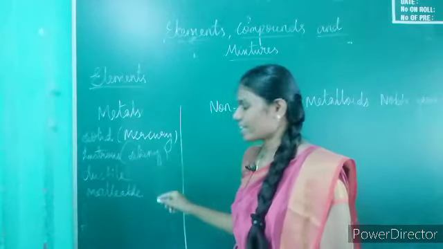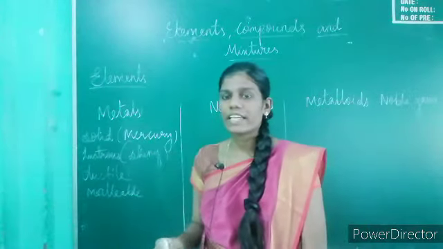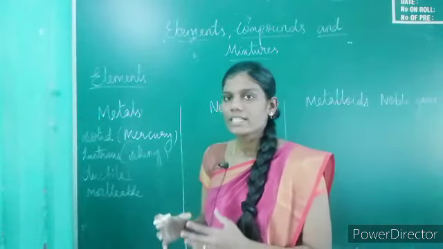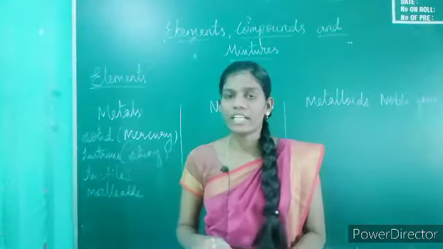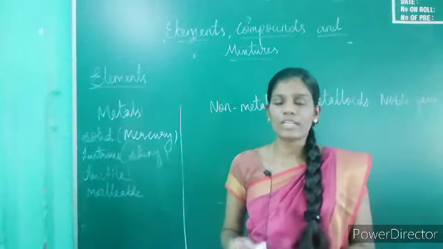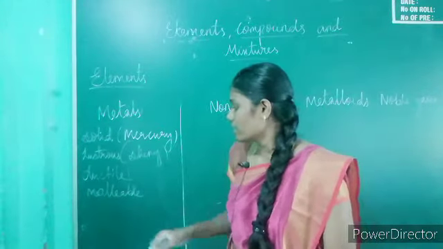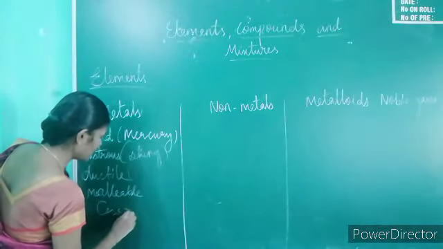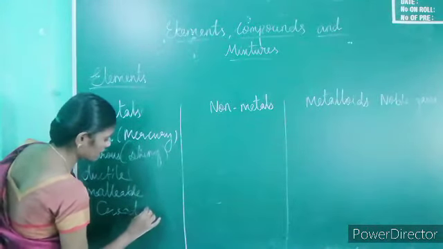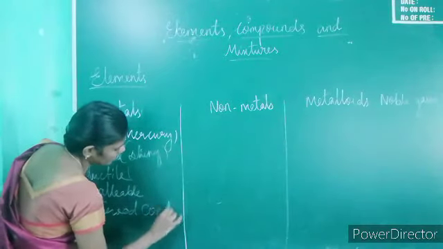They are ductile, meaning we can roll them into thin sheets, and malleable, meaning we can roll them into thin wire. Metals are good conductors of heat and electricity.